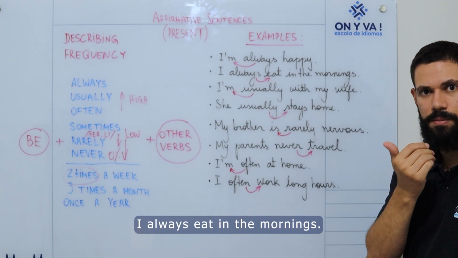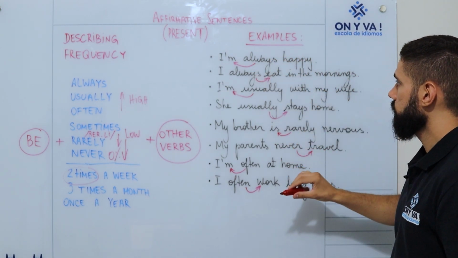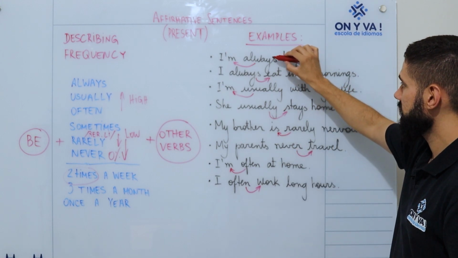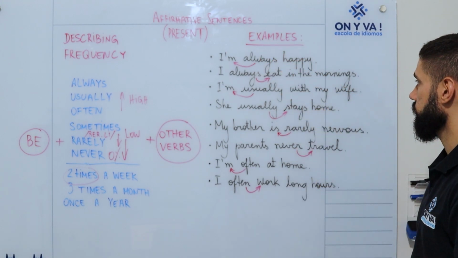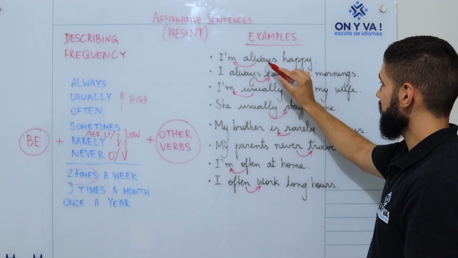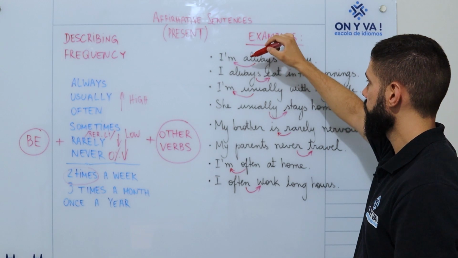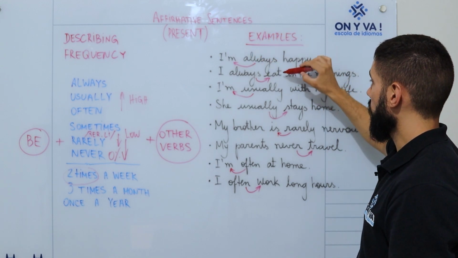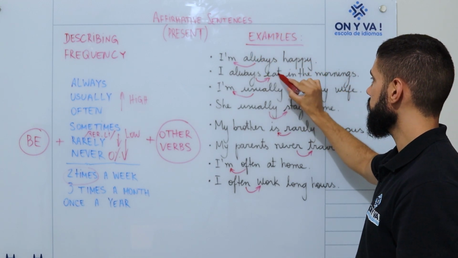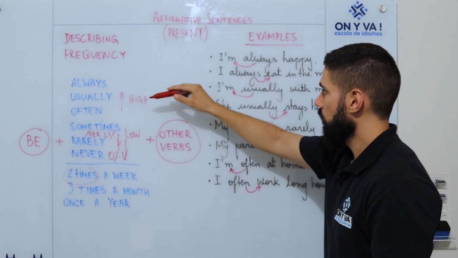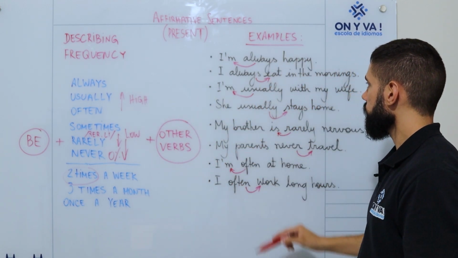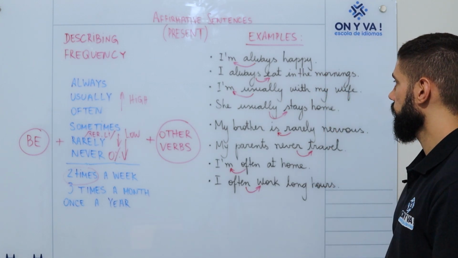Always. First example I used always, second example I used always. But in the first example, I have the verb be, I'm. And in the second example I have eat. So consider other verbs. Always eat. I always eat in the mornings.